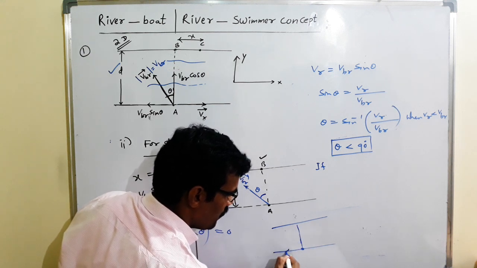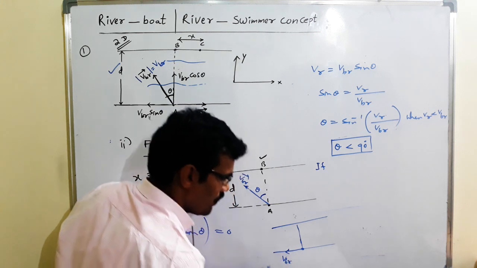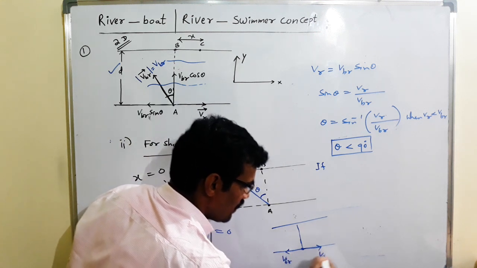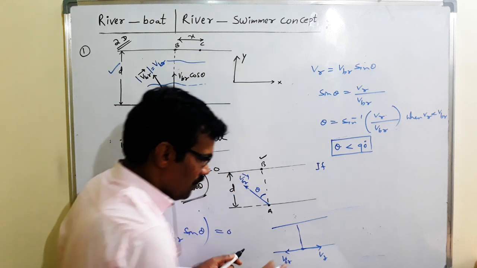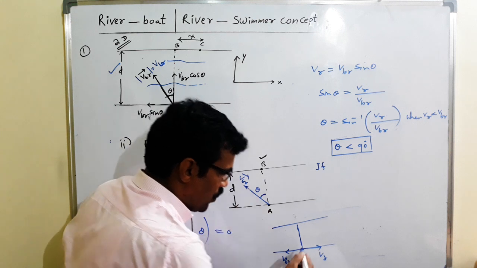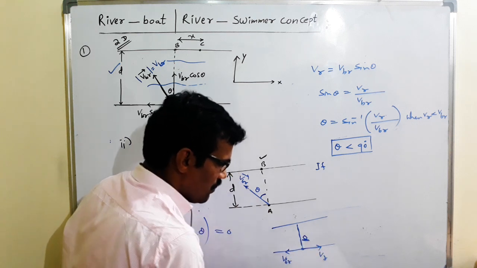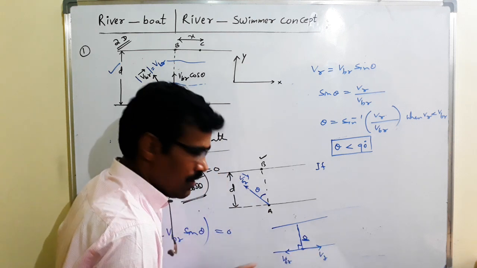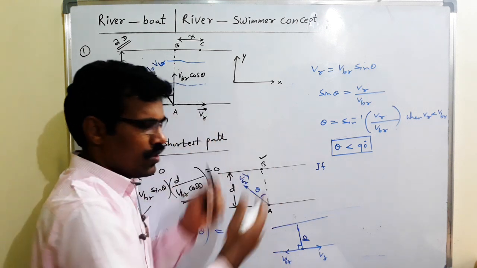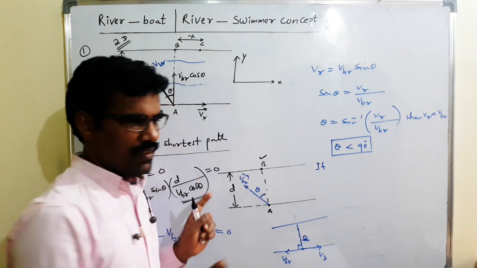So here theta 90 means VBR is this side, VR this side. So here, what is the perpendicular component? Perpendicular to river component is 0, because here this is the perpendicular. There is no speed of the boat perpendicular to river. That's why it never crosses the river.